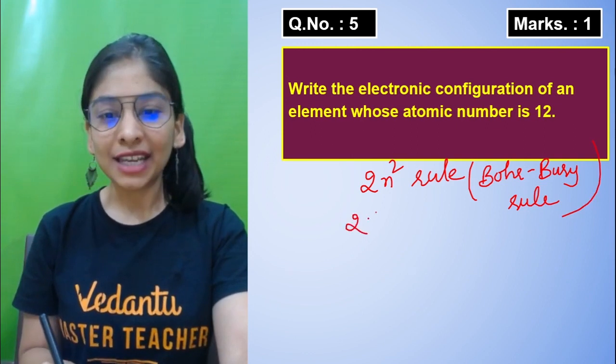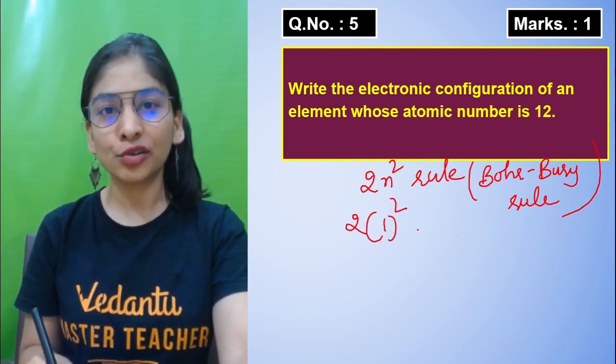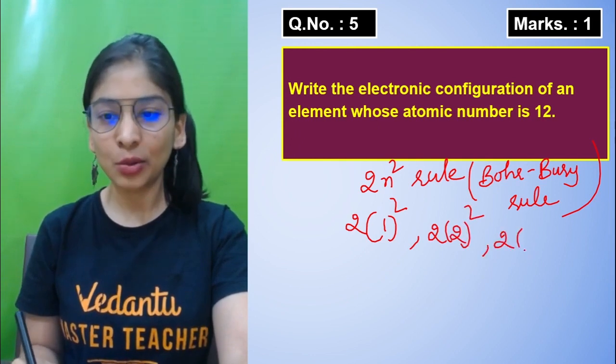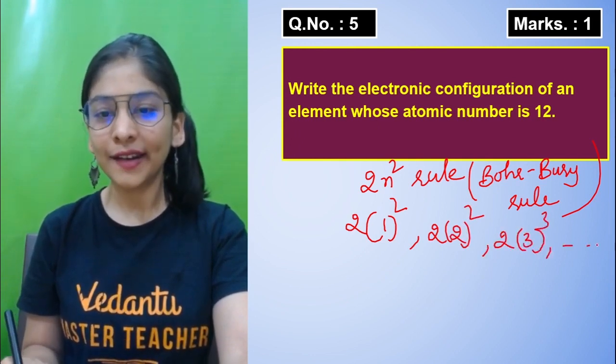So the very first shell is going to have 2 into 1 square electrons. The second shell is going to have 2 into 2 square electrons. The third shell, 2 into 3 square, and so on.